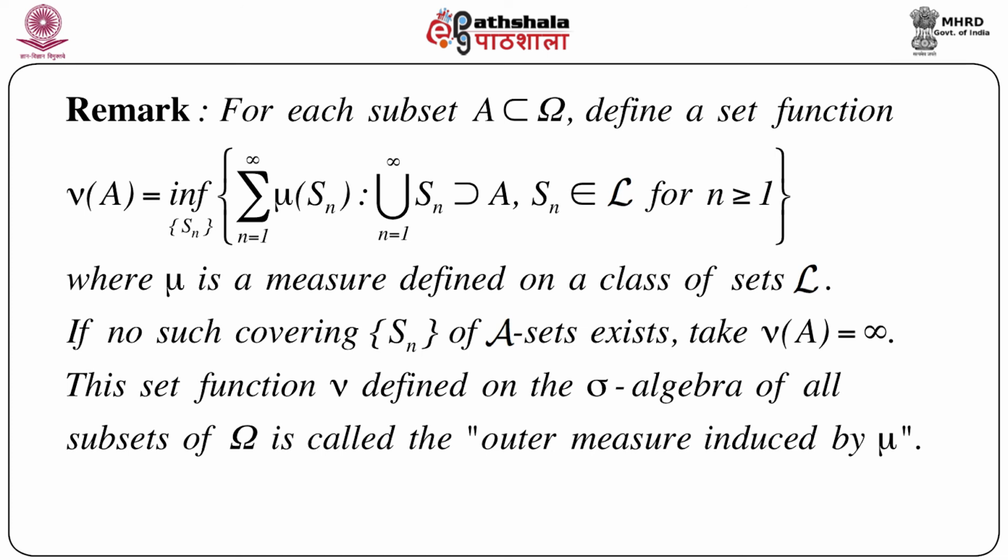Now there are plenty of theorems and plenty of research going on, developing new mathematical results in this area using this outer measure, but it is important to know that this is nothing but a measure extension, and this extension, given a mu, might be unique.